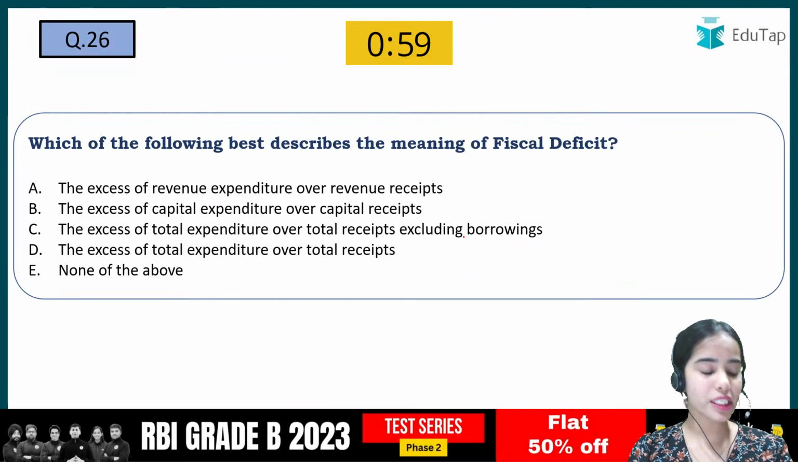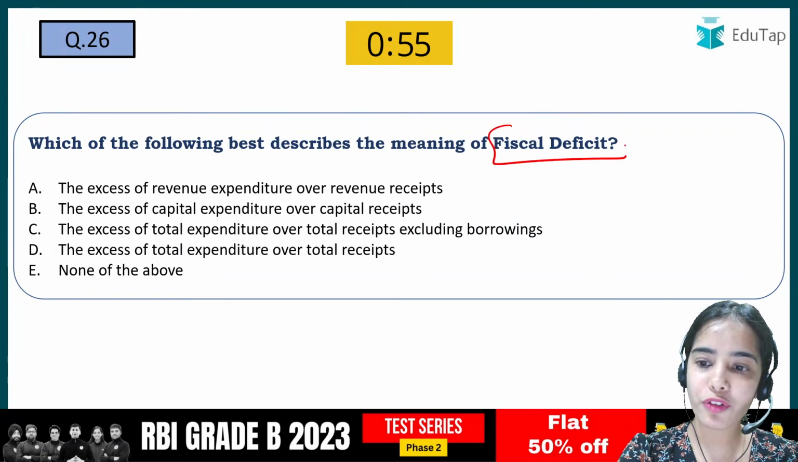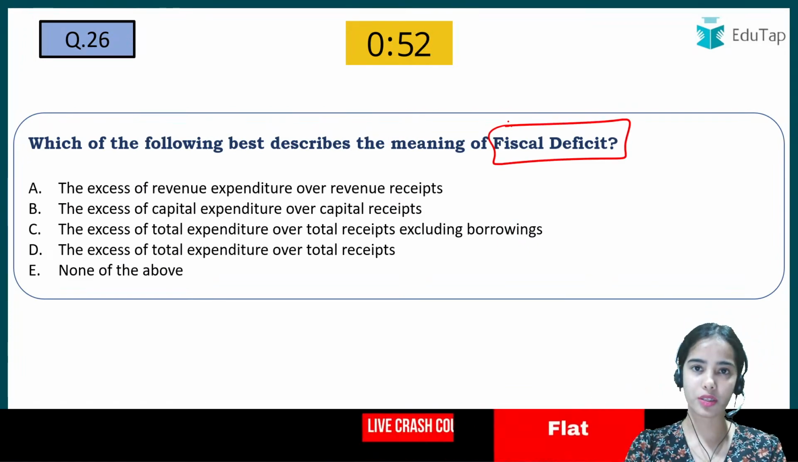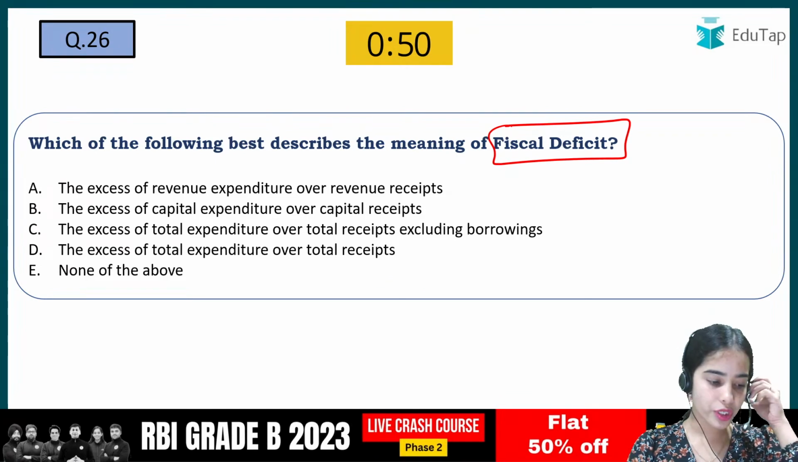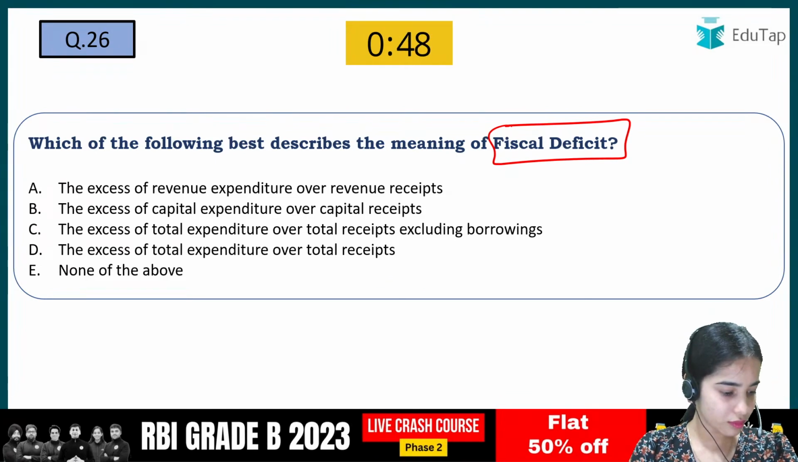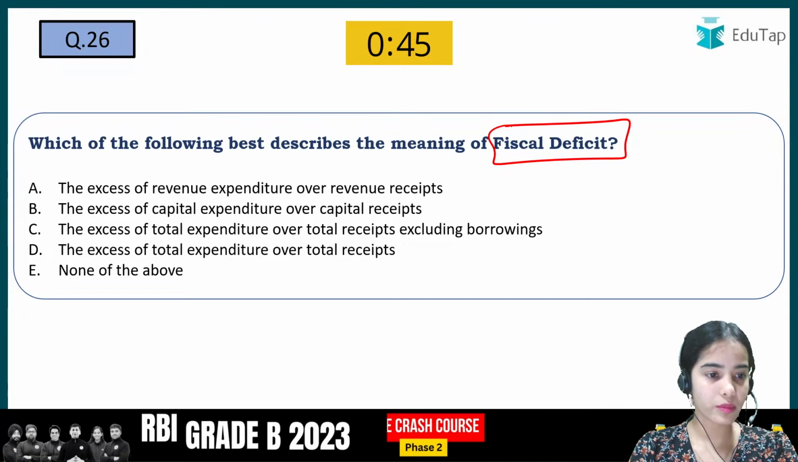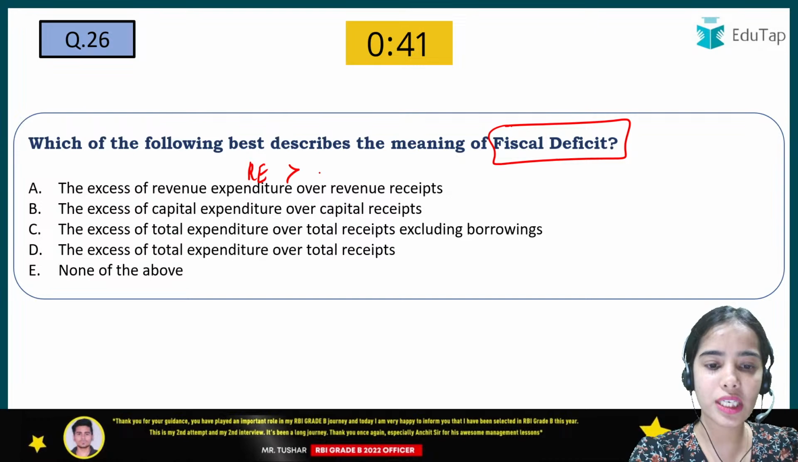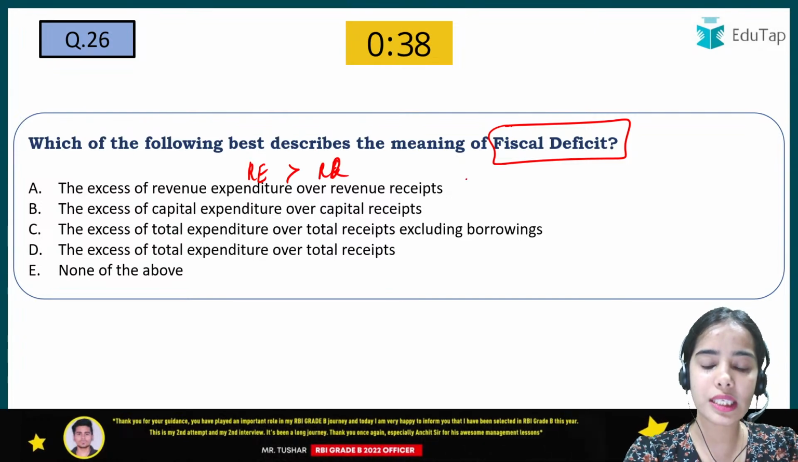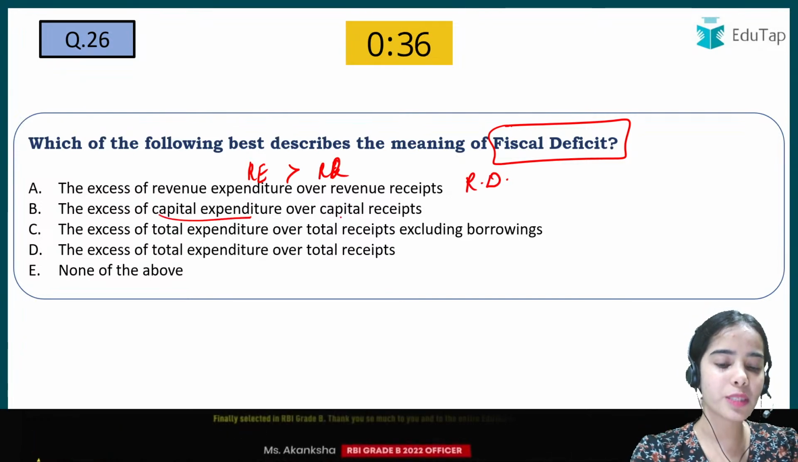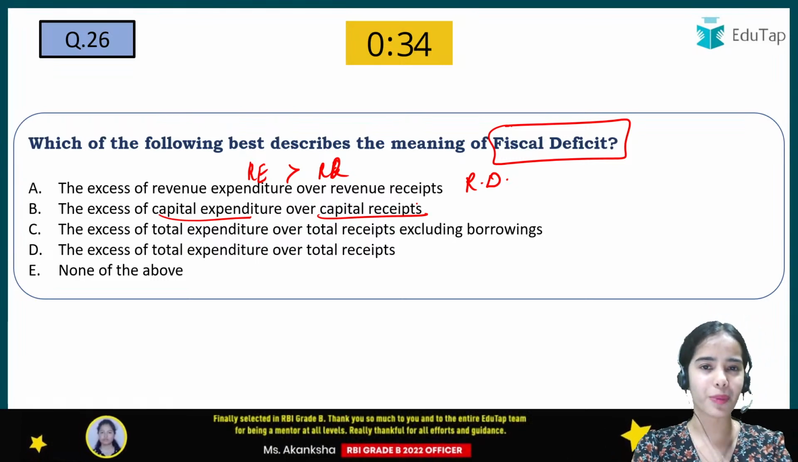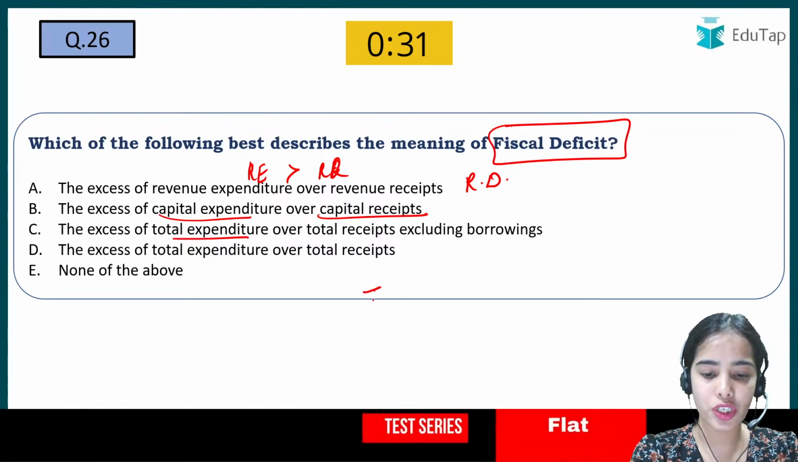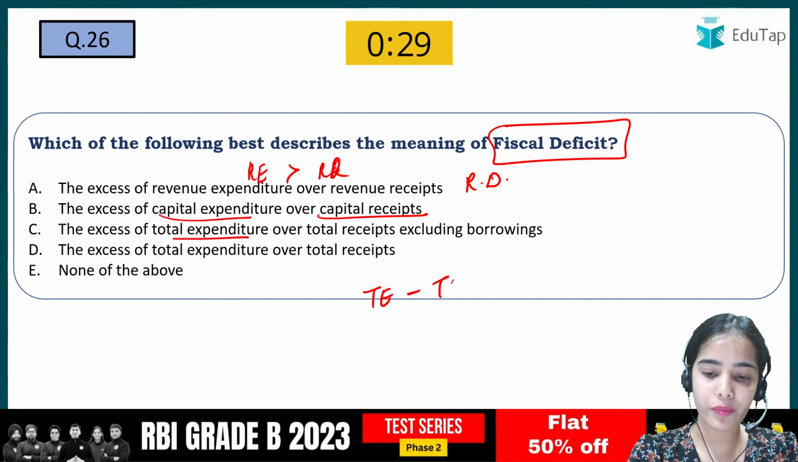Okay. Next is, which of the following best describes the meaning of fiscal deficit? So you have to be careful with the formulas. Okay, so here is a very easy question. The excess of revenue expenditure over revenue receipts: when the revenue expenditure is greater than revenue receipts, this is revenue deficit. Capital expenditure over the capital receipts, this is capital deficit. Excess of total expenditure, when the total expenditure is greater than the total receipts excluding borrowing.